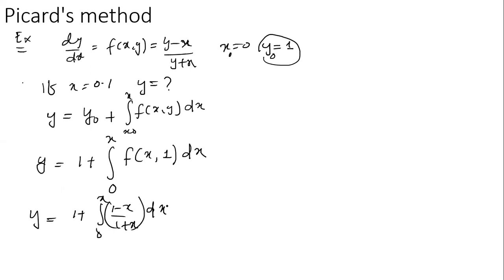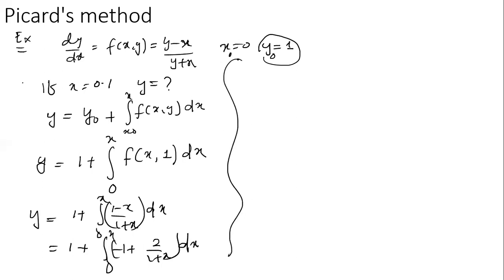After integration, you have to find something. You can separate it: 1 plus the integration from 0 to x of (1 plus 1 minus 1 plus x minus x), that is 1 plus 2x minus 1, 2 by 1 plus x. You can simplify this value.